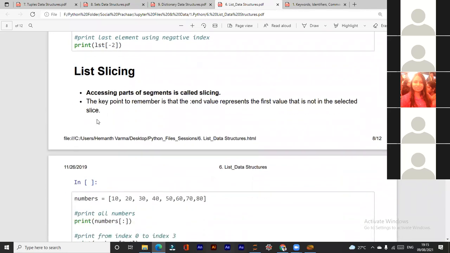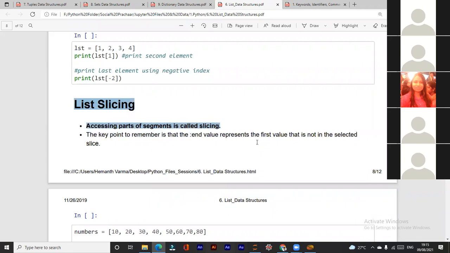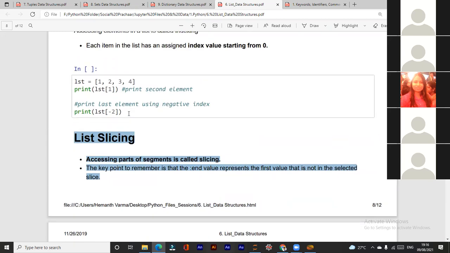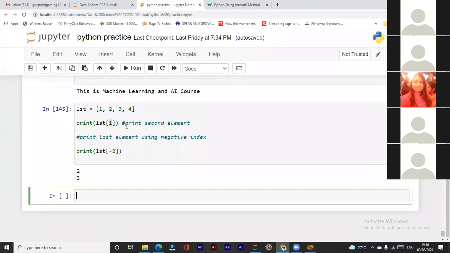Now list slicing. What is list slicing? Anyone knows? We can fetch some specific parts of a list, like subparts.